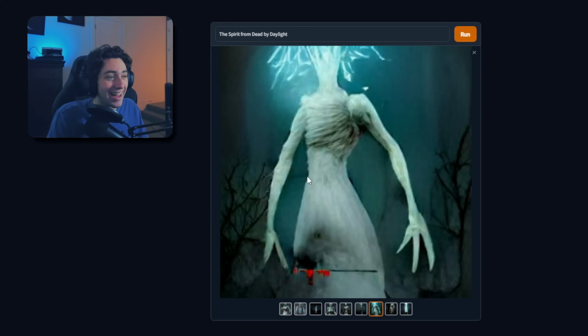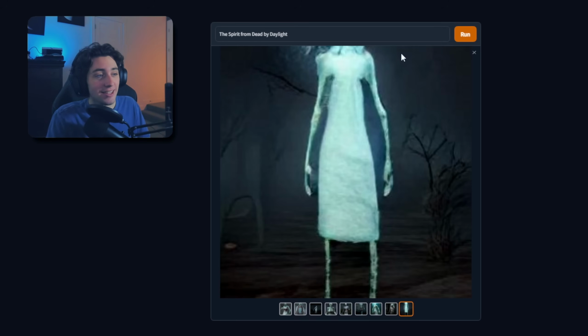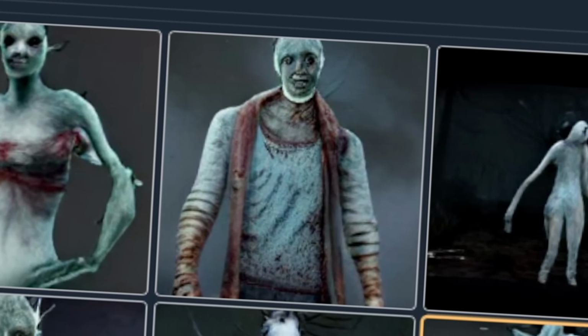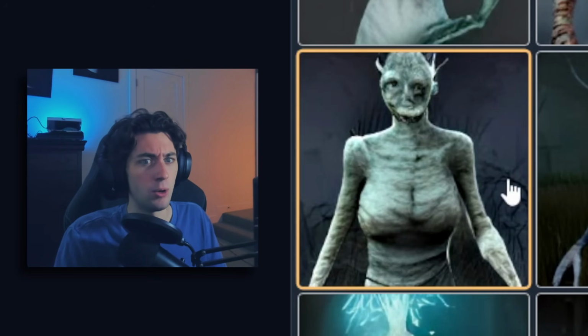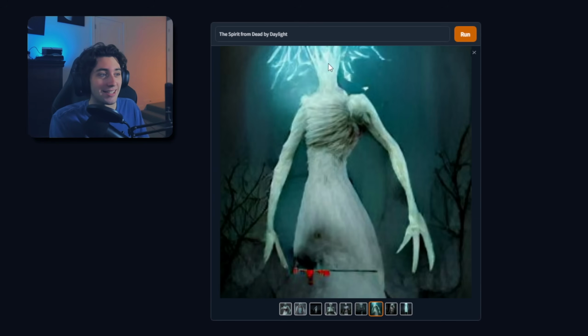What is that? She turned into a lamp. Okay, this is kind of cool. Like a really tall Slenderman looking thing. That's pretty cool. I don't know what's going on here, but that is terrifying. I love this. Well, how did this even happen? She turned into a glowing tree. Okay, this brings it up to a 7 out of 10. I have to bring up the score.